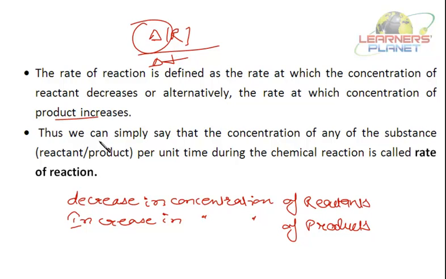Delta tells the change. That is, it is R2 minus R1 by T2 minus T1. Here R2 and R1 stand for the concentration of reactant at time T2 and time T1. Thus, we can simply say that the change in concentration of any substance per unit time during the chemical reaction is called the rate of reaction.